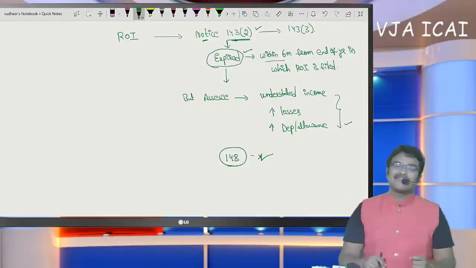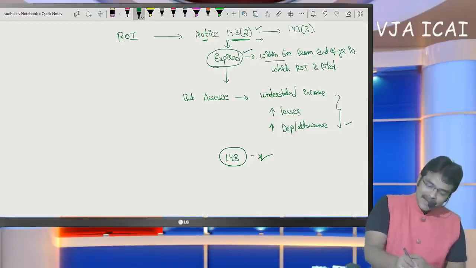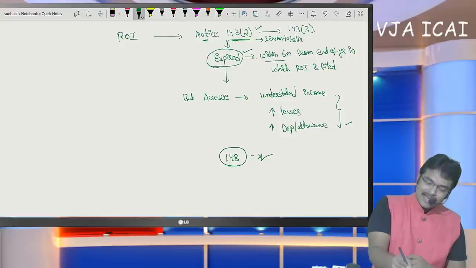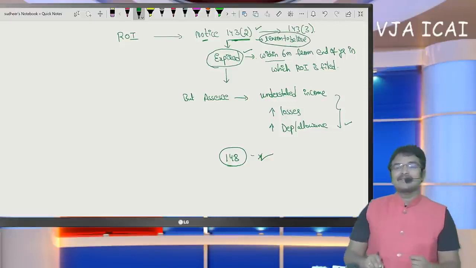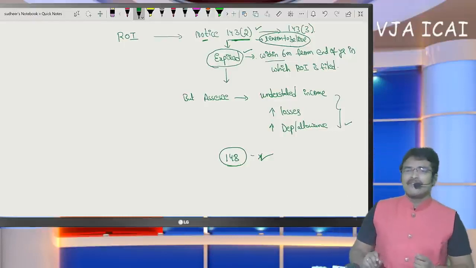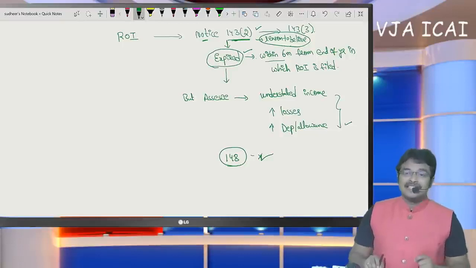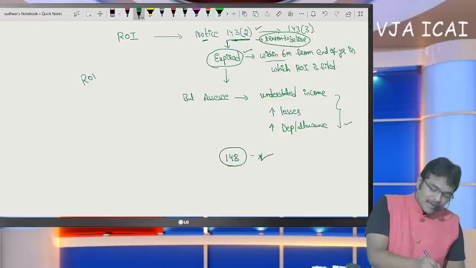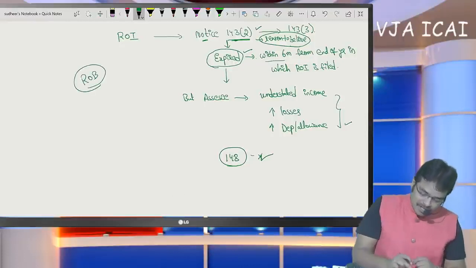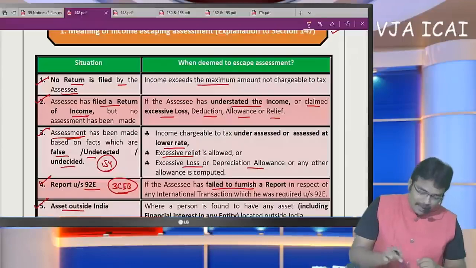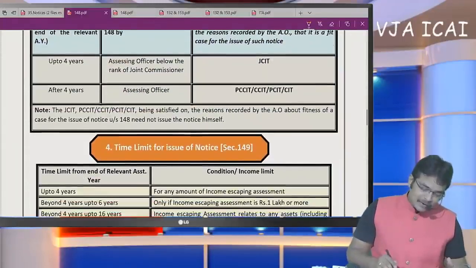So notice under section 143(2) is irrespective of reason to believe. Once SSE has disclosed all the transactions in a correct manner, whether his case may be selected for scrutiny? Yes, for the purpose of scrutiny, the assessing officer need not have any reason to believe that income has escaped assessment. But after the expiry of the scrutiny time limit, if the assessing officer has reason to believe, sir, the terminology I am going to use here is not reason to suspect. I am using here the term reason to believe.